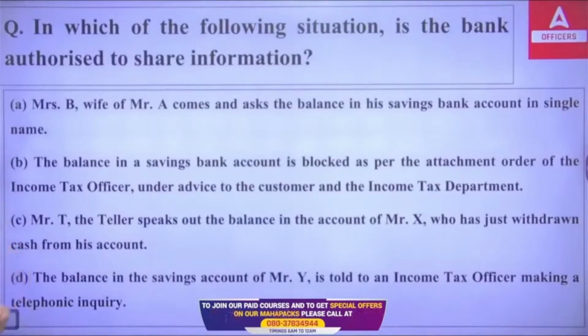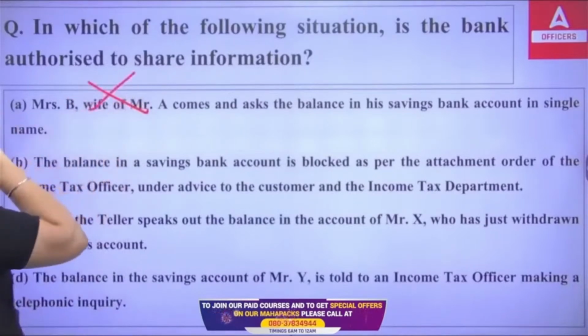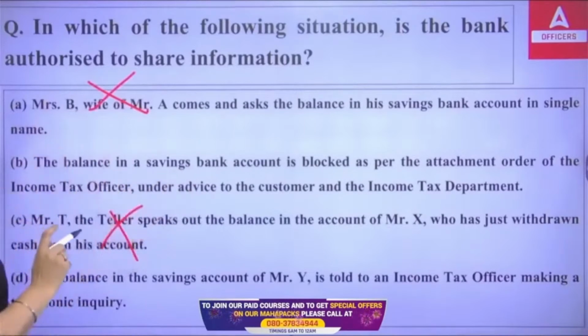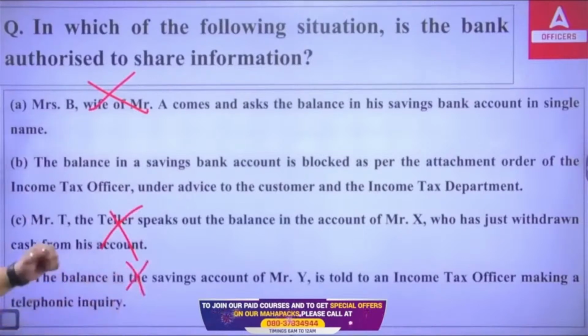So, in case the wife asks about the balance in the husband's account, it is not allowed. In the case of Mr. T, the teller speaks out the balance in the account of Mr. X, not allowed. The balance in the savings account of Mr. Y is told to an income tax officer making a telephonic inquiry. Can't do that.